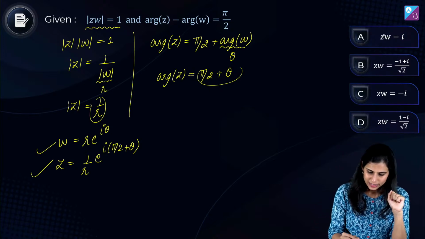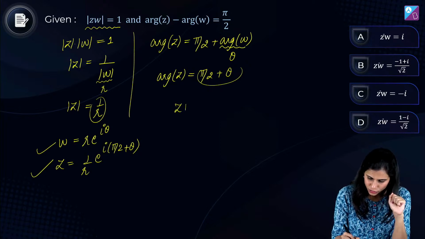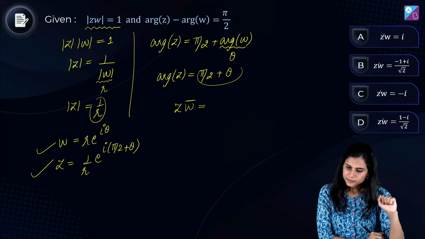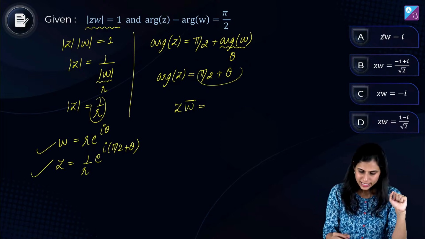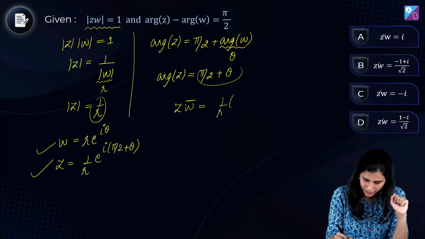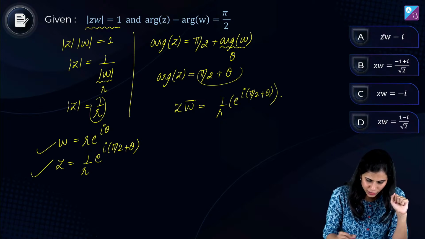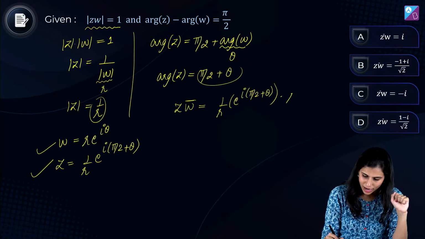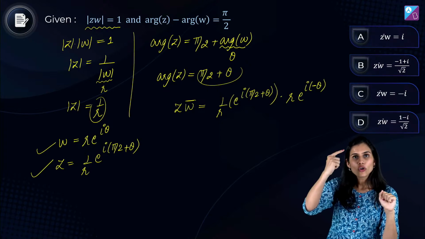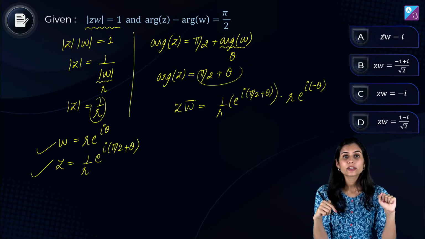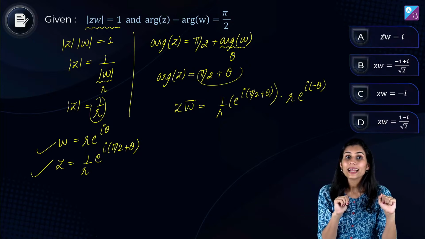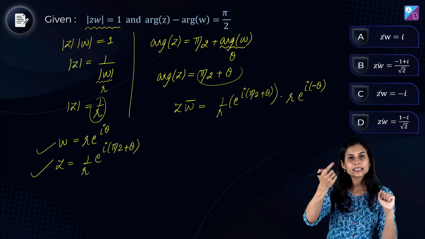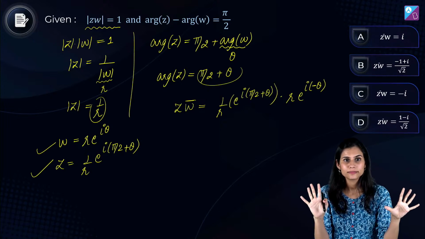Let's calculate Z into omega bar. All right, what is this? Z is (1/r) e^(i(π/2 + θ)). This is Z into omega का bar. Omega का bar होगा क्या? Omega का bar होगा r as it is e^(-iθ). Do you agree? Conjugate लेने पे क्या मिलता है? Mirror image with respect to the x-axis. तो radius change नहीं होता पर angle क्या बन जाता है? पहले theta था तो अब minus theta. इतना ही change होता है, right?